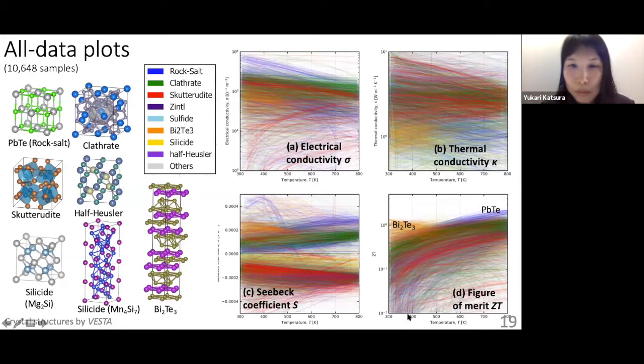And in thermoelectric materials, the most important property is the figure of merit. So the higher the figure of merit, we get the higher efficiency. So we can see that around room temperature, the bismuth tellurides show the highest ZTs. And at higher temperatures, the lead telluride have the better properties. And we can see the bunches of data for each material family. And also there is a huge variation in log scale. We can still see the groups of the data, so we can see the characters of each material family.